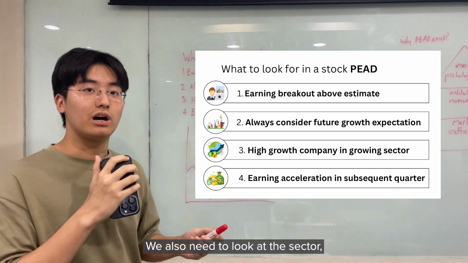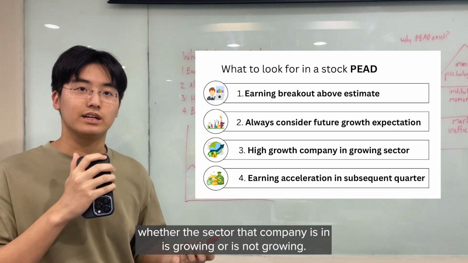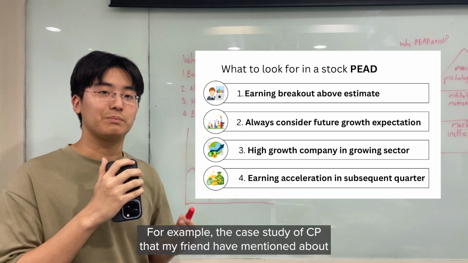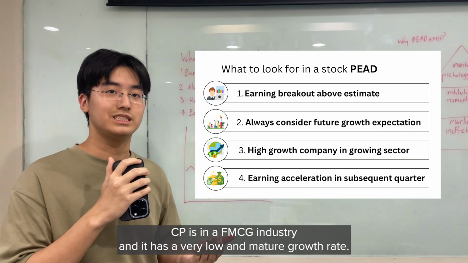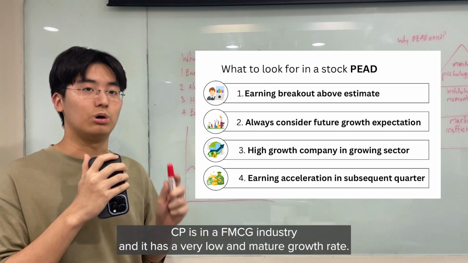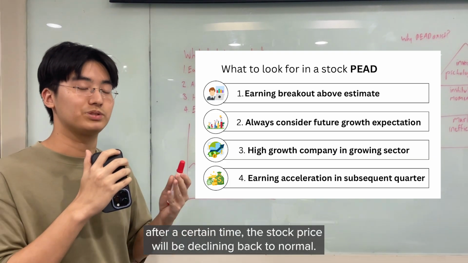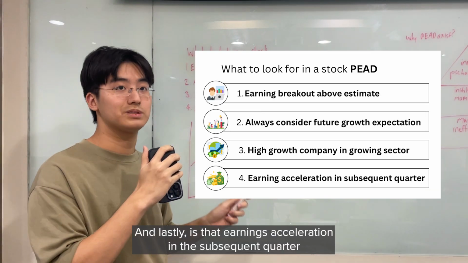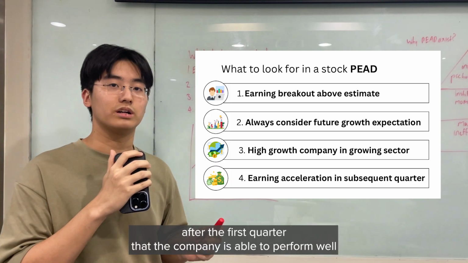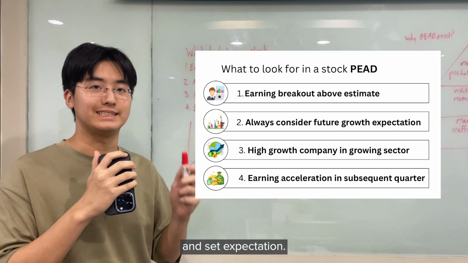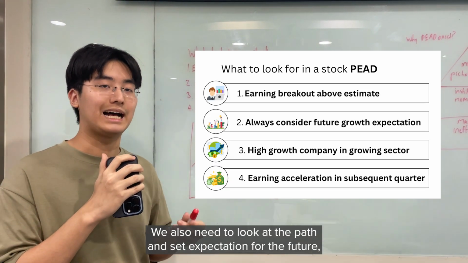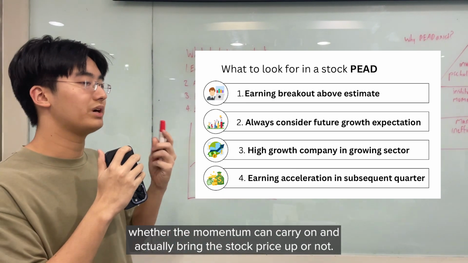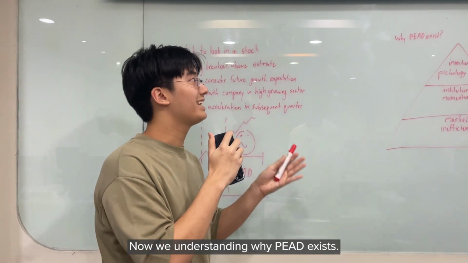After looking at the company, we also need to look at the sector, whether the sector that the company is in is growing or is not growing. For example, the case study of CP that my friend has mentioned about, CP is in the FMCG industry and it has a very low and mature growth rate. After a certain time, the stock price will be declining back to normal. And lastly is the earning acceleration in the subsequent quarter. After the first quarter that the company is able to perform well and set expectation, we also need to look at the past and set expectation for the future, whether the momentum can carry on and actually bring the stock price up or not.